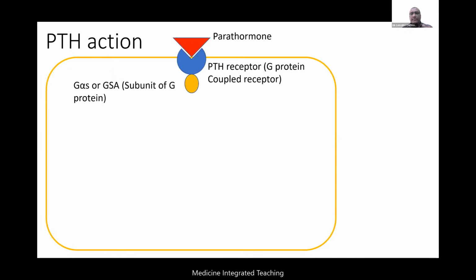There are alpha, beta, gamma subunits of this. So we are interested in GSA, which is also called the alpha subunit of the protein, or G alpha S, whatever word they use doesn't matter. So this alpha subunit of parathormone ultimately induces production of adenyl cyclase. So what does this adenyl cyclase do? Adenyl cyclase ultimately induces the cyclic AMP production, the cAMP.